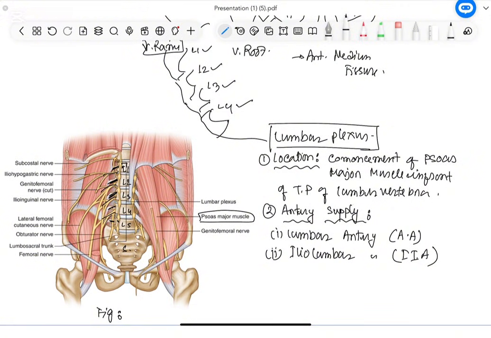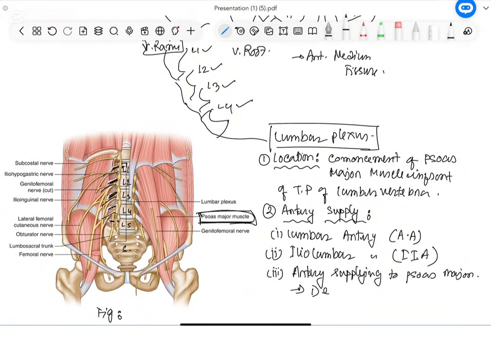The internal iliac artery is a branch of the common iliac artery, and the common iliac artery in turn branches from the abdominal aorta. Number 3, as the plexus lies over the psoas major muscle, the artery which is supplying the psoas major also supplies the lumbar plexus. So the artery supplying the psoas major muscle also supplies the lumbar plexus.